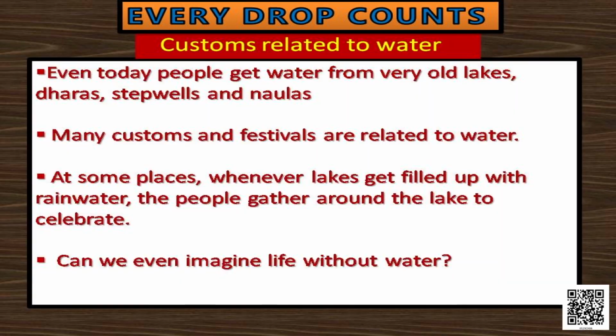Even today people get water from the old lakes, dharas, step wells and nalas. Many customs and festivals are related to water. At some places, whenever lakes get filled up with rainwater, the people gather around the lake to celebrate. Can we even imagine life without water?